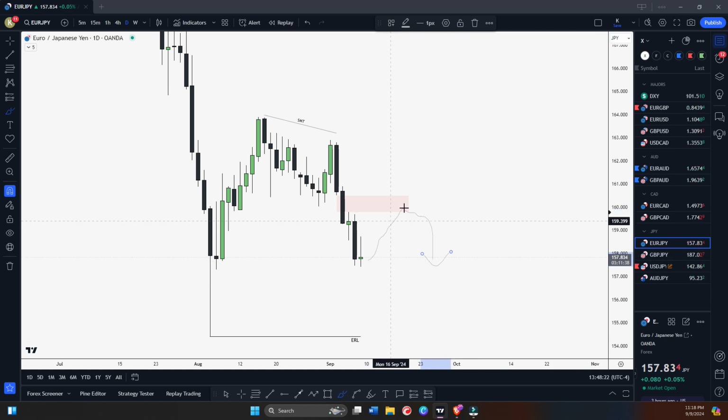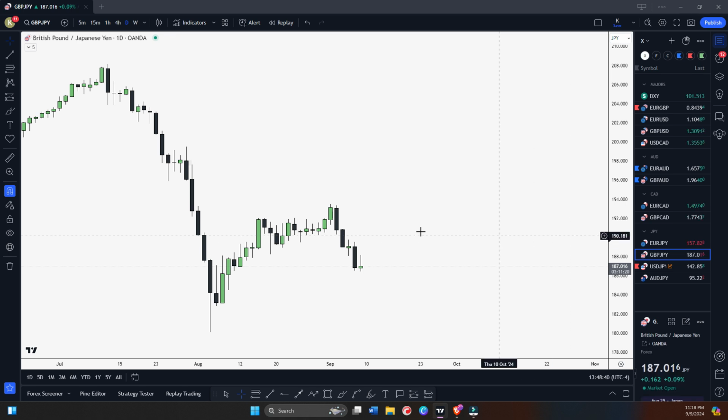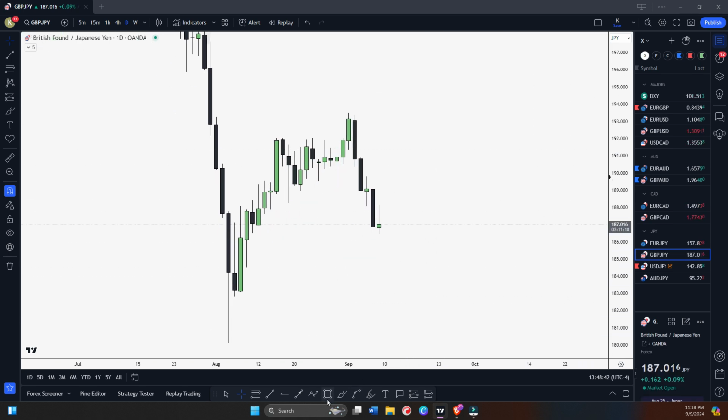Okay, my bias is still that JPY looks bullish. Fundamentally as well, JPY looks bullish. If JPY is bullish, then of course EUR/JPY, GBP/JPY will trade lower, right? So we have to see, but we have to wait as well. GBP/JPY same thing here also. We have this daily bearish fair value gap, so we have to wait.